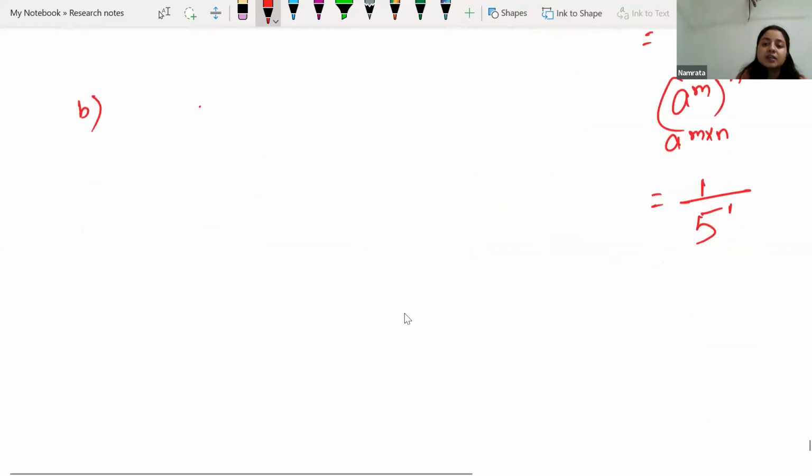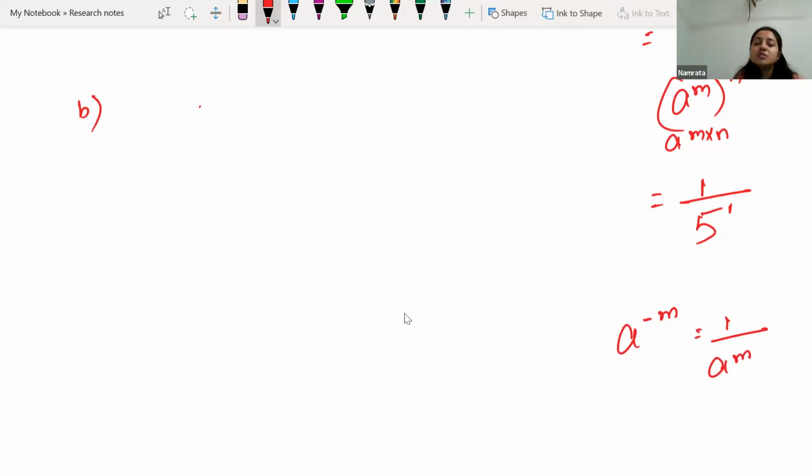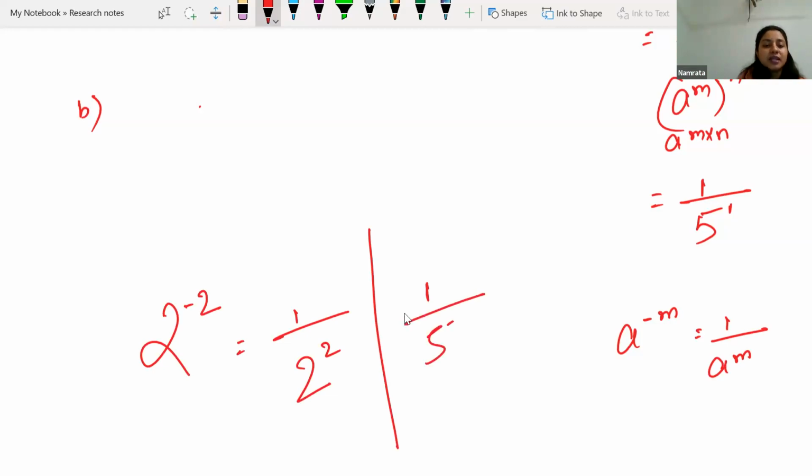Here, which rule are we applying? You know that a to the power minus m can be written as 1 by a to the power m. This rule says whenever you switch a number's place, from numerator to denominator or from denominator to numerator, the power will reverse its sign. If it is already negative, it will be positive. If it is already positive, it will be negative. So if you are having 2 to the power minus 2, in the denominator it will be 2 to the power 2. If you are having 1 by 5 to the power negative 6, if you switch the place and make it sit in the numerator, the power will become positive.